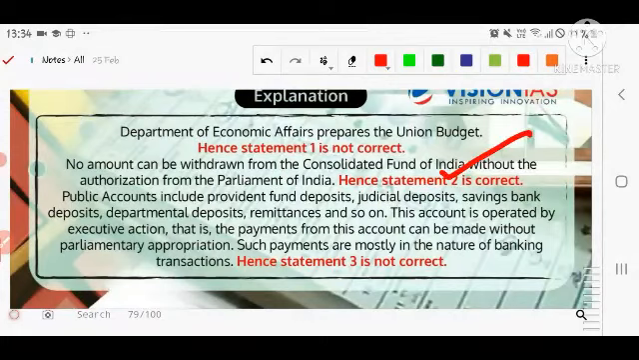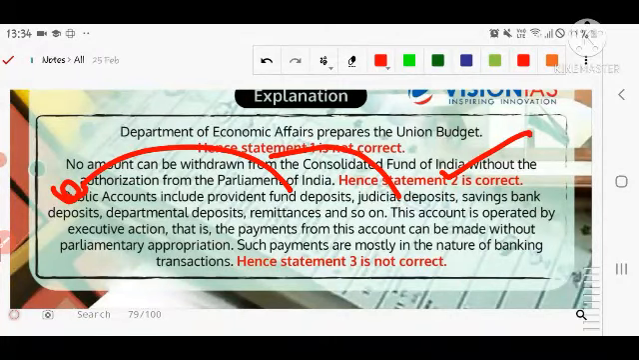So second is correct. Public account includes public fund, deposit, judicial deposit, saving bank deposit, department deposit, remittance, and so on. This account is operated by the executive action. Do you remember this fact? This account is operated by the executive action. Payment from the account can be made without parliamentary approval.